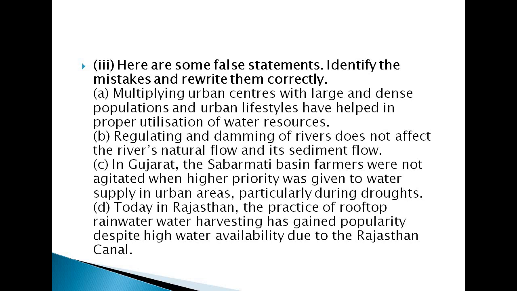Third, in Gujarat, the Sabarmati basin farmers were not agitated when higher priority was given to water supply in urban areas, particularly during droughts. And fourth, today in Rajasthan, the practice of rooftop rainwater harvesting has gained popularity despite high water availability due to the Rajasthan Canal.